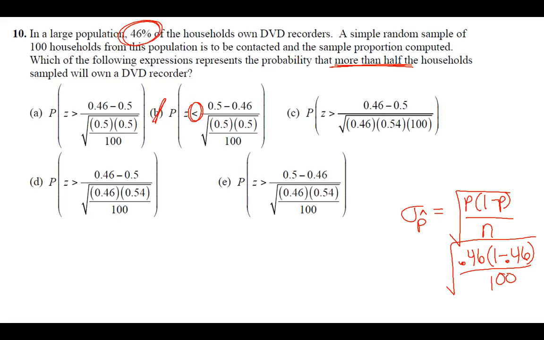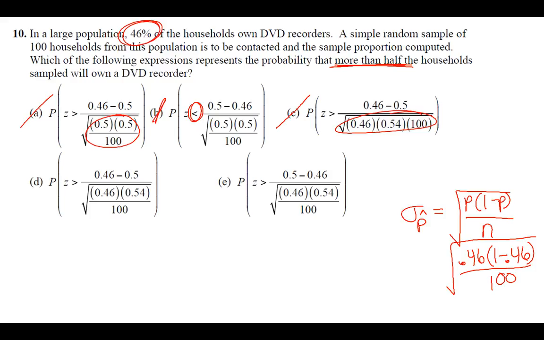And so that's going to be that 0.46. Our formula on the formula sheet allows us to just use that as the mean. But the observed score comes from them saying the half. Half gives us the 0.5. So E is the correct answer here.